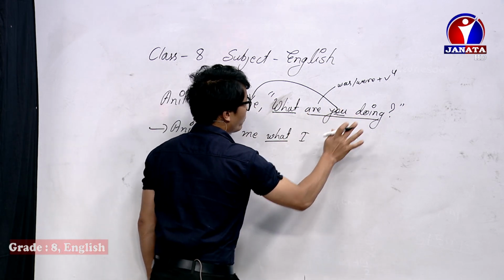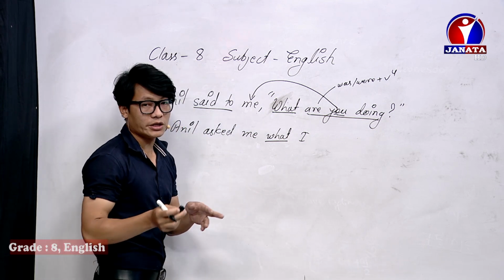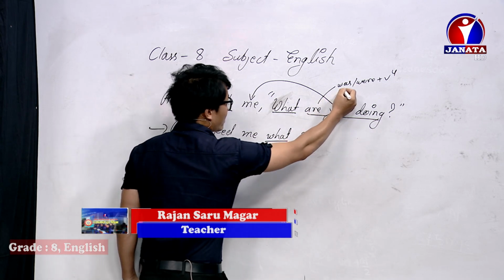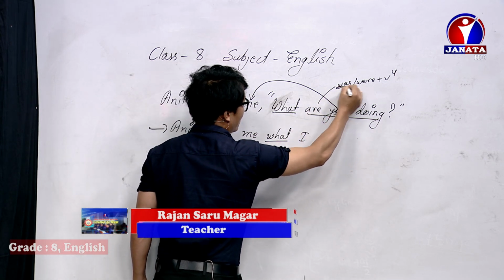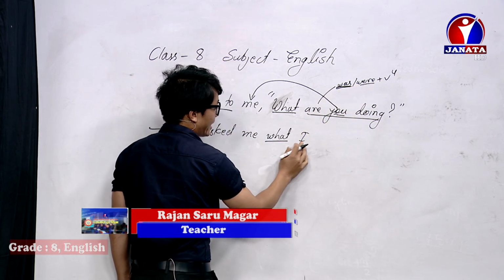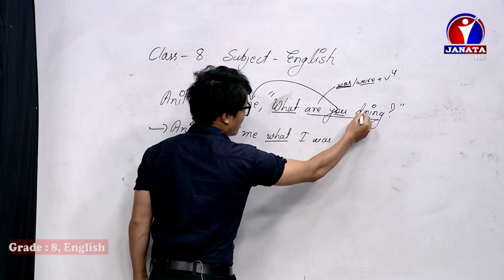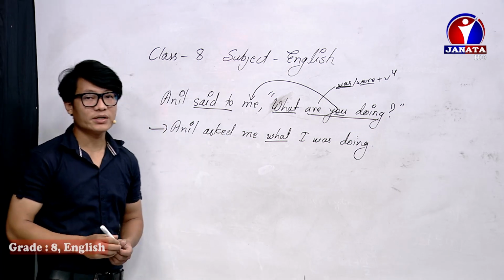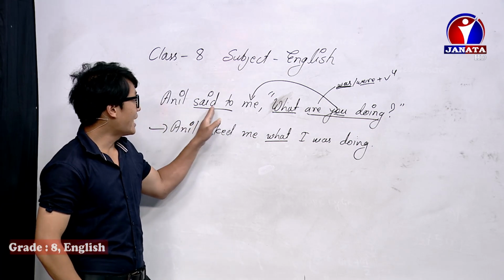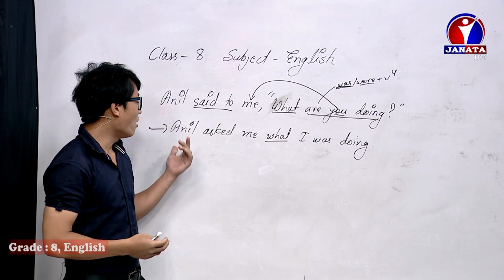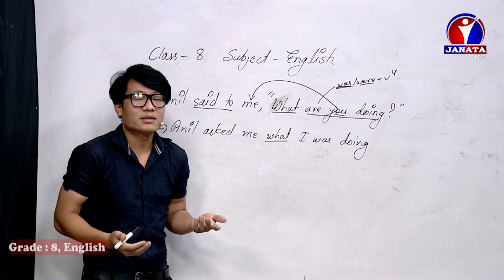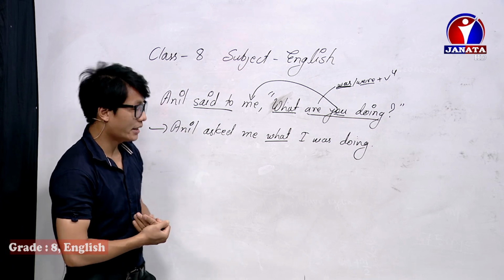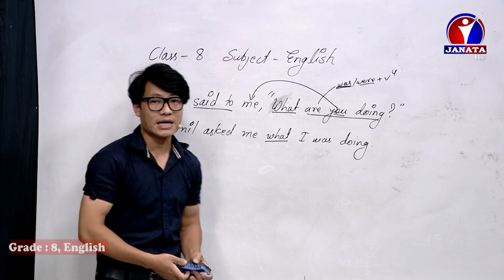Are doing. Are doing means what? This is a present continuous. A present continuous should be changed to past continuous. So past continuous has two auxiliary verbs. One is was and this is were. And I takes what? Was. And doing will be doing. Okay, this is how we change. Anil said to me, "What are you doing?" Anil asked me what I was doing. So this is how we change the direct interrogative sentence into indirect. Okay?